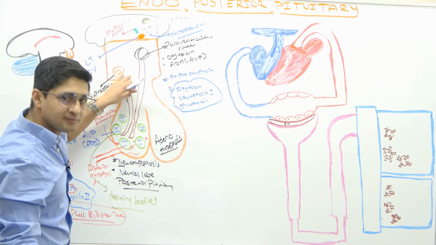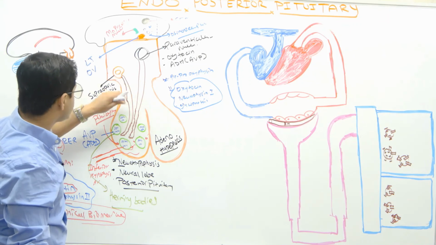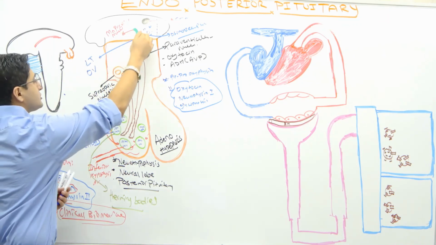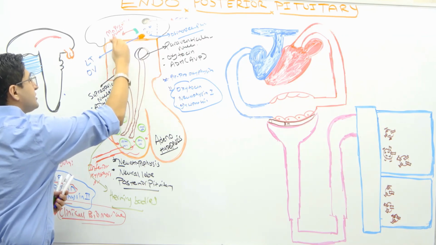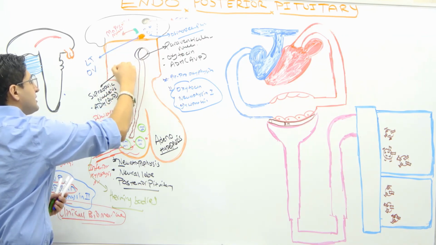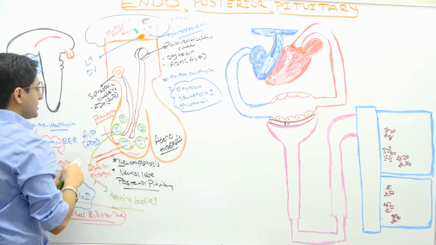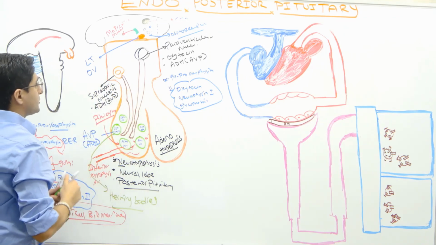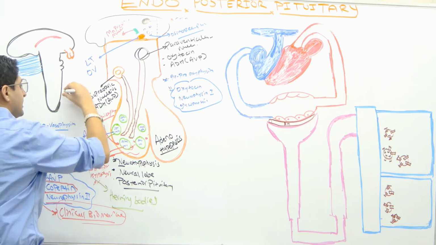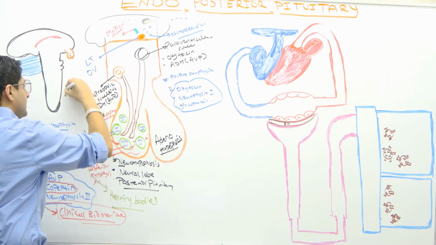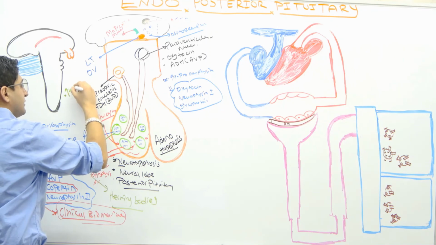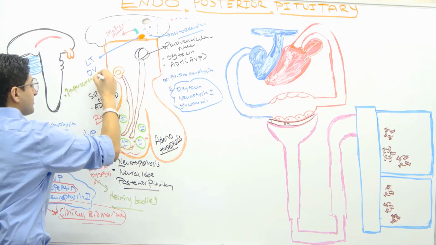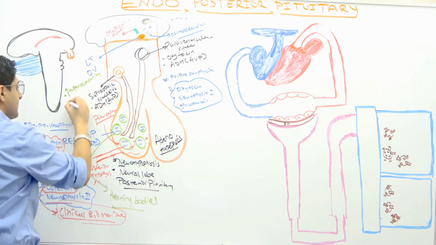So far we haven't talked about the functions of vasopressin, and we'll talk about it. But for now, just note that the osmoreceptor will detect it and give signals to the median preoptic nucleus, which will give signals to these neurons to synthesize more ADH hormone, okay? So one cause, as we discussed, is hyperosmolarity, okay?